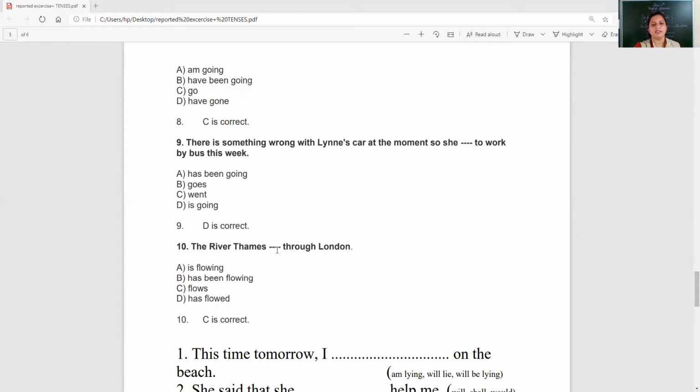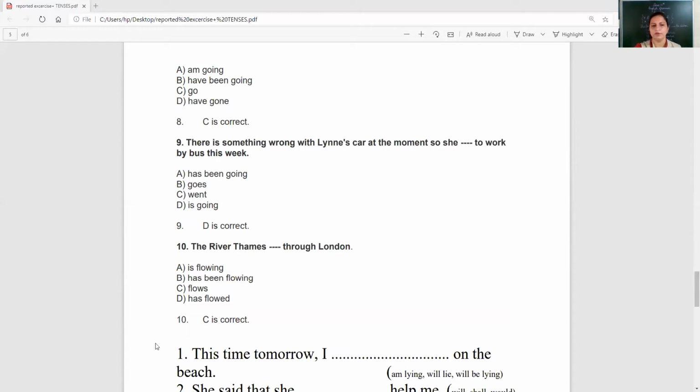The river Thames dash through London. Something which is taking place or something which is a well-known fact. So flow. Fine. So this is the way basically the exercise has been done to convey to you that both the options should be correct for you being evaluated or being given complete 2 marks.